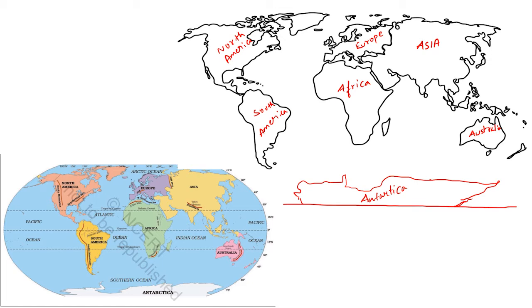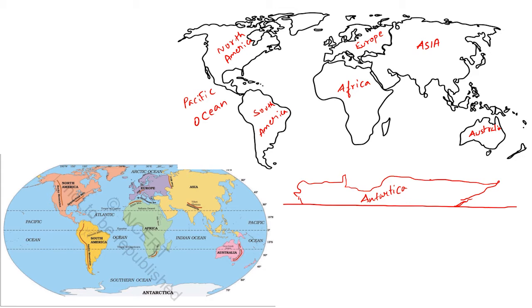So what are the major 4 oceans? First, the Pacific Ocean. You can write Pacific Ocean here. Since the Pacific Ocean is circular, you can write on the west corner and also on the east corner.